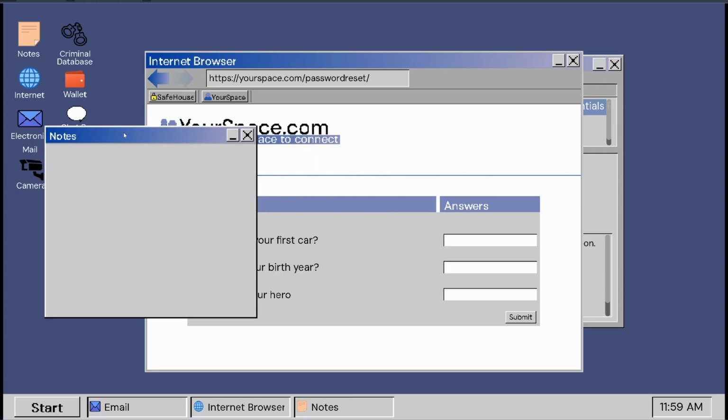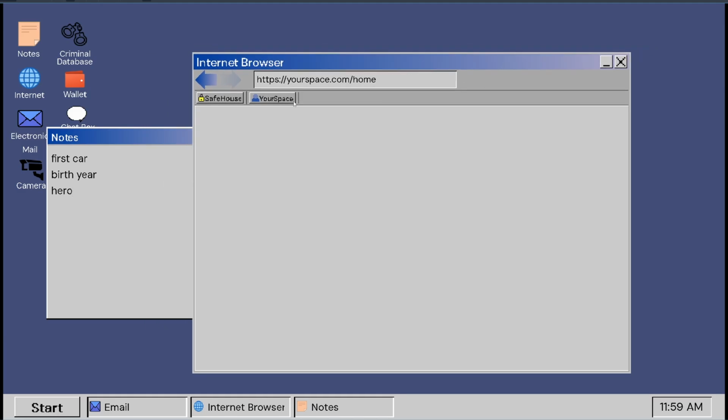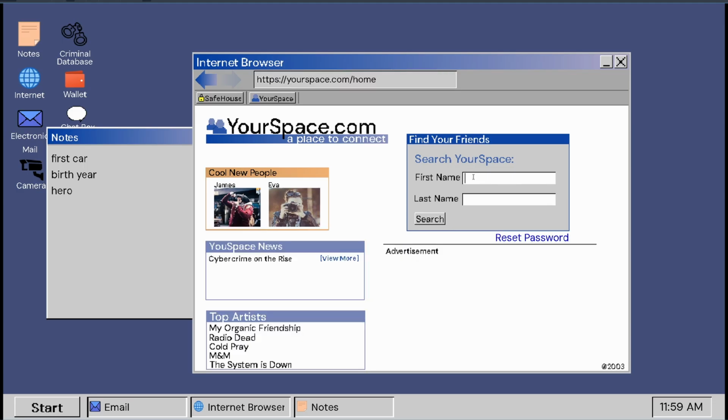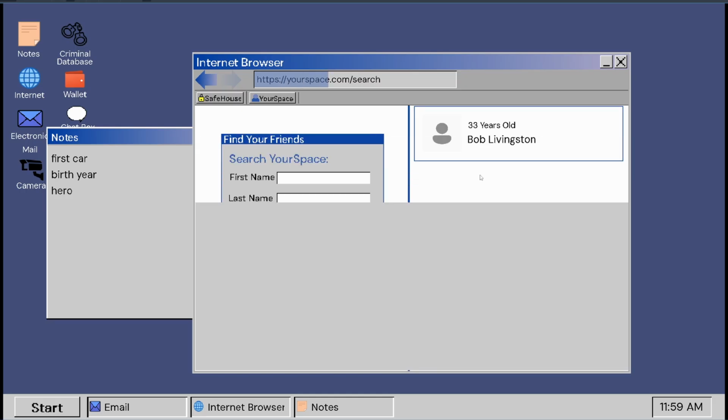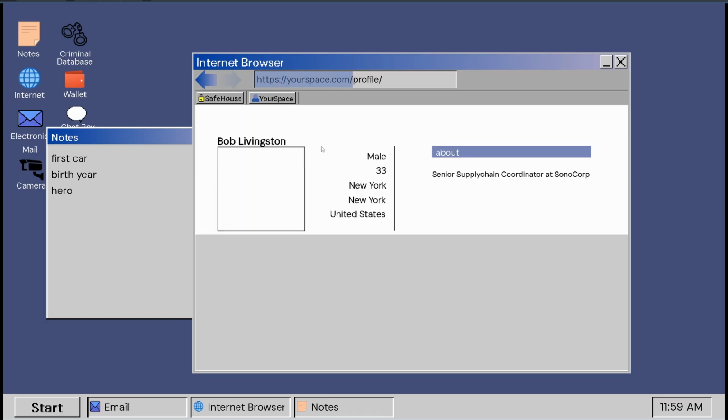Anyway, so we're going to pull up the notes. So we're going to say first car, birth year, hero. So that's the 3 pieces of information we're trying to find, right? So the first thing I'm going to do is go back to the home page here, and then we're just going to search the Your Space for our friend Bob Livingston. So let's search for him. There's his profile, 33 years old, Bob Livingston.